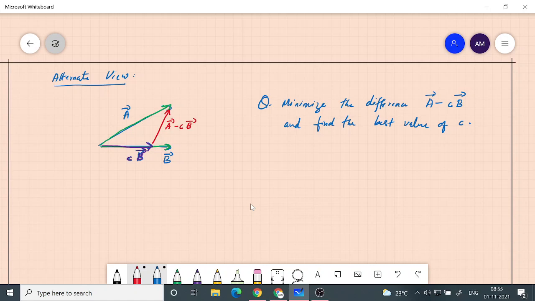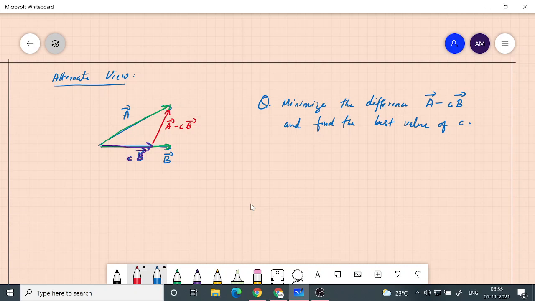In other words, A minus CB plus CB, you will get back A. This is the triangular law of vector addition. If I add CB with A minus CB, CB will cancel, and what is left is A. I am putting the tail of A minus CB on the head of CB, so that way you can verify it.